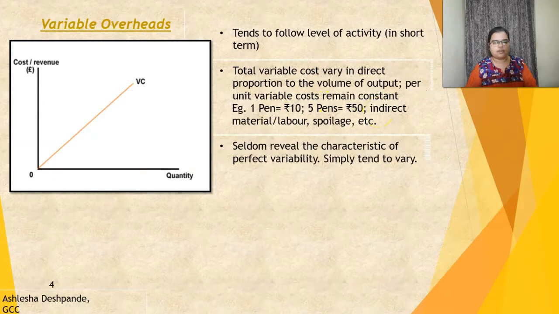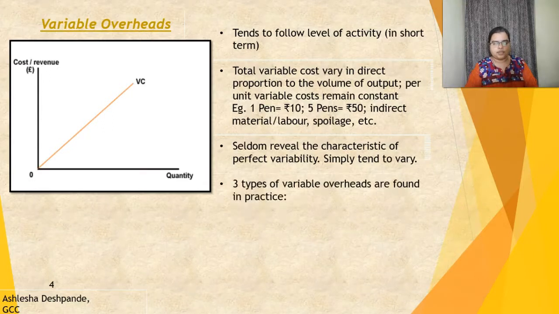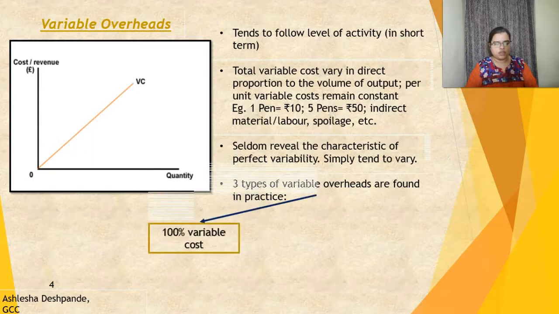However, variable cost very rarely is perfectly variable in nature. Based on this, there are three types of variable overheads found in practice. What are they? First is 100% variable overhead.